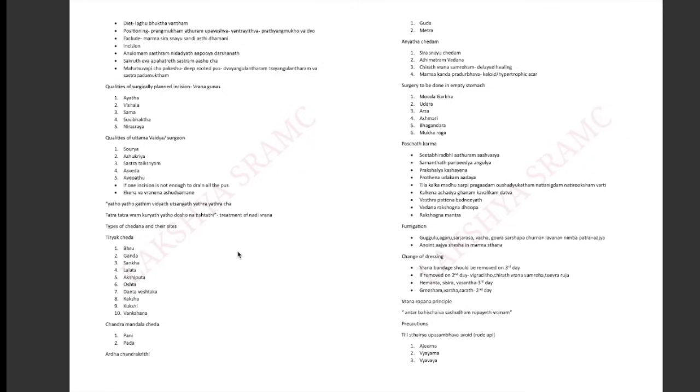Pratyamukha Vaidya, the Vaidya should sit opposite to the patient. Exclude Marma, Sira, Snayu and Sandhi. In this area you should not do any incision or any surgery. You shouldn't do it in this place. While discussing the marma, how many marmas are there? There are 107 marmas. How many siras are there according to Sutra? There are 700 siras. How many snayu? There are 900 snayu. And how many sandhi? 210 sandhi and 24 dhamanis are there according to Sutra. This is an extra point.